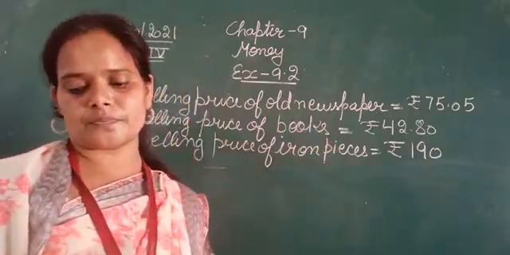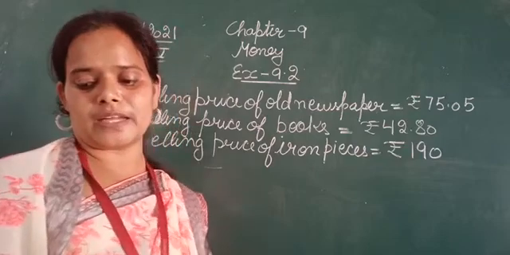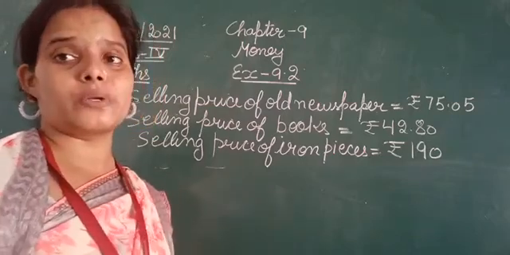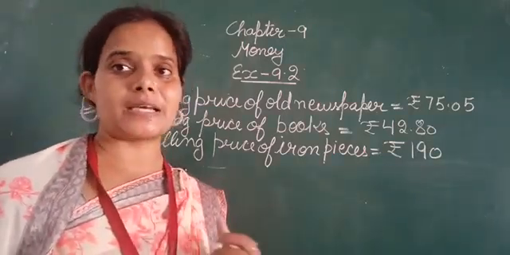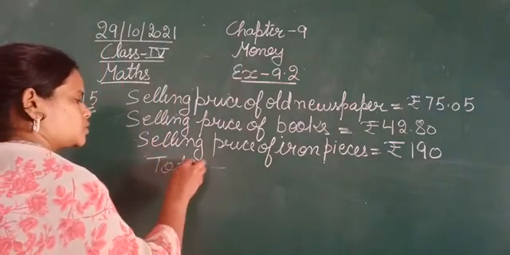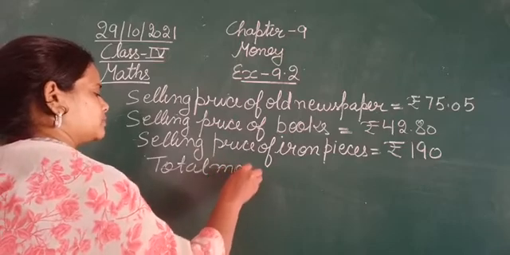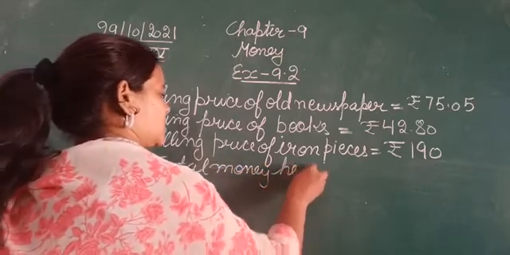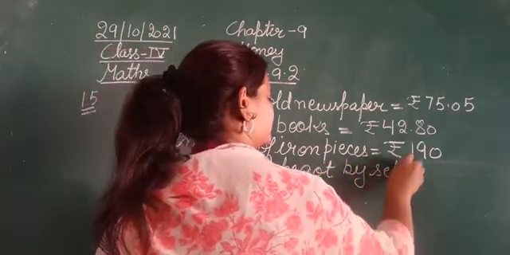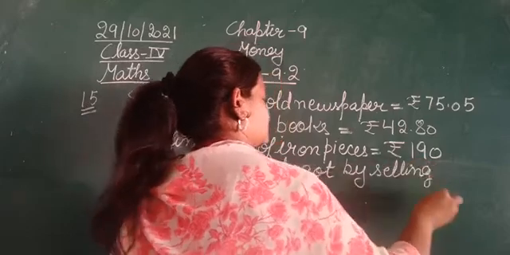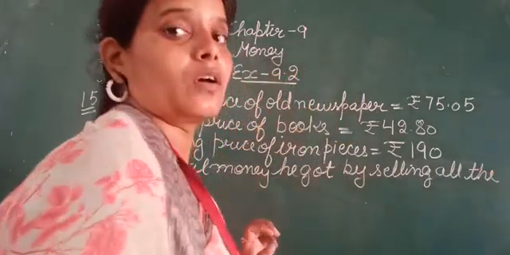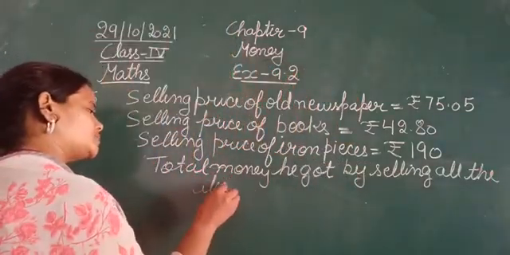Now the question is, estimate the amount left with him, and find the actual amount also. First of all we need to calculate the total money he got by selling all the items.